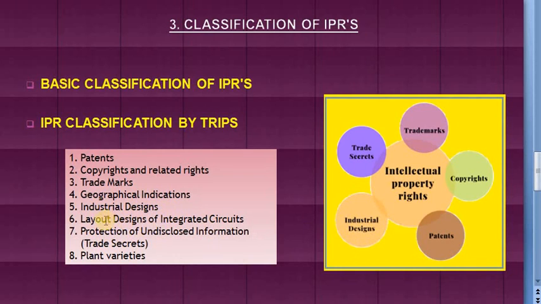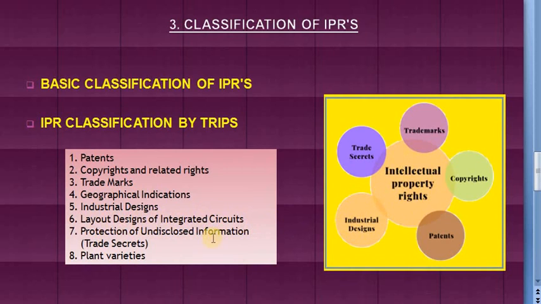Now next is layout design of integrated circuit. As you know, a layout design of an integrated circuit basically refers to three-dimensional structure in which elements are fabricated. So that unit as a whole functions as a unit. Example of such devices are i7 processor of a computer.